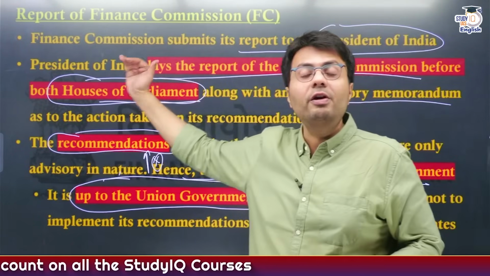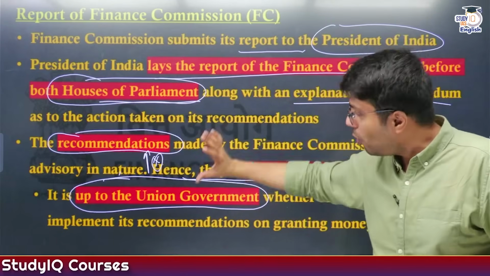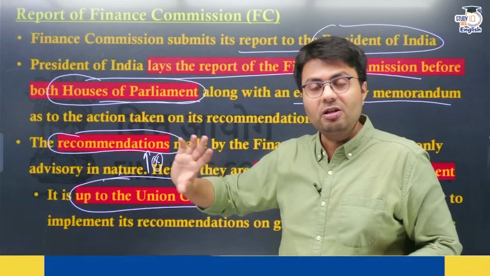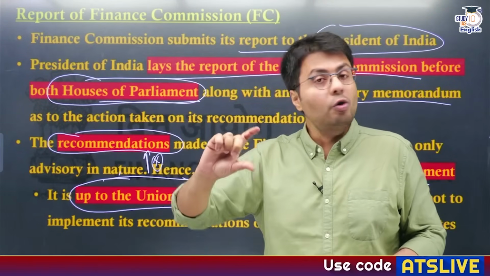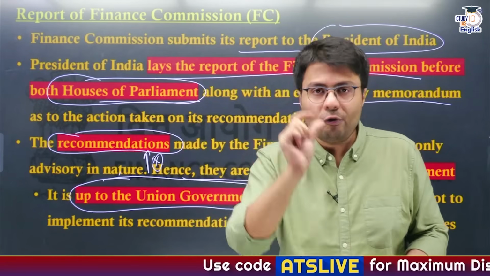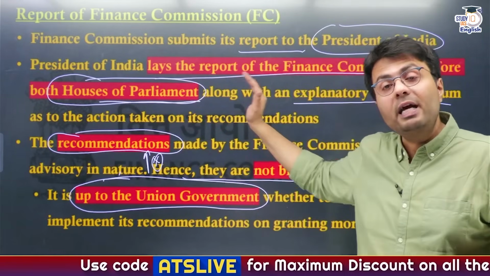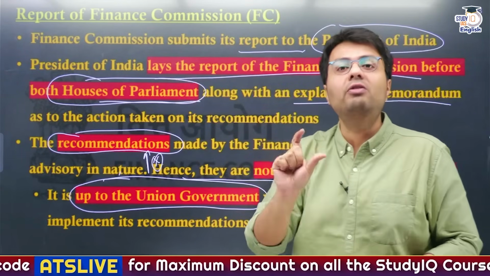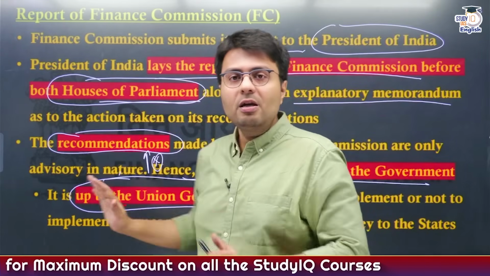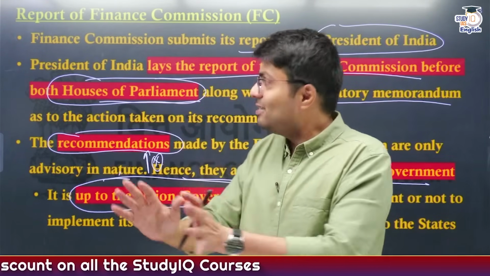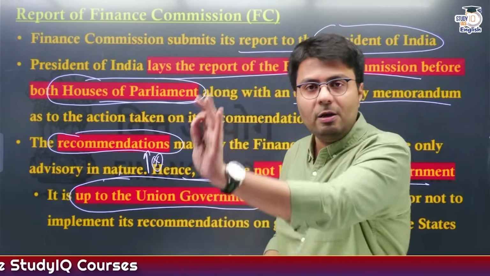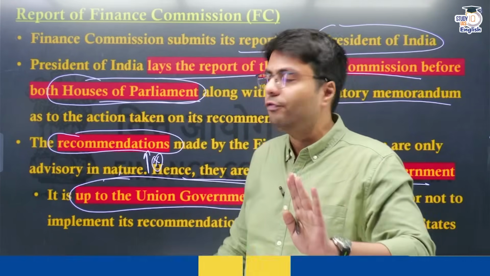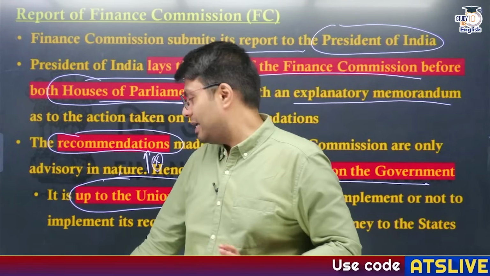So these are the benefits of a constitutional body, that although recommendations are only advisory in nature, not binding on the government, still if you're not following those recommendations, you have to explain this to parliament in writing with reasons. Understand? So this is what a constitutional body is. It submits a report and you have to follow. In case you don't follow, you'll have to explain it to the parliament.